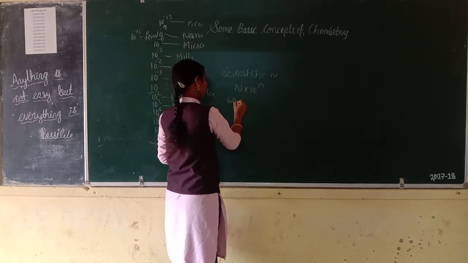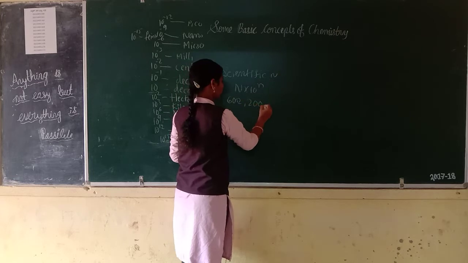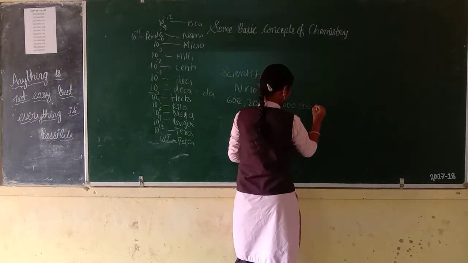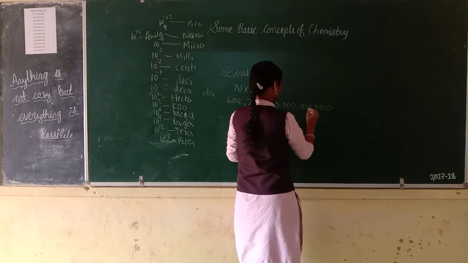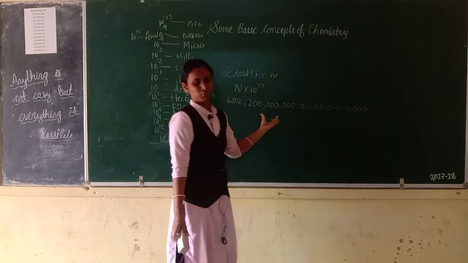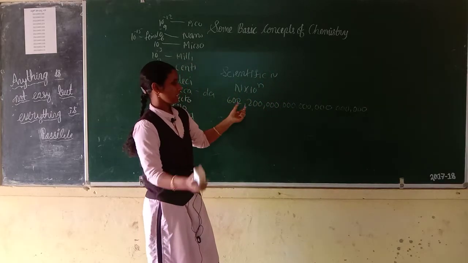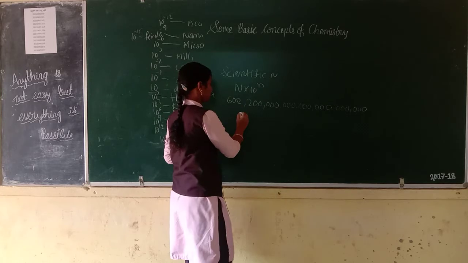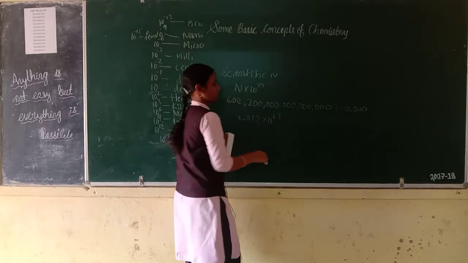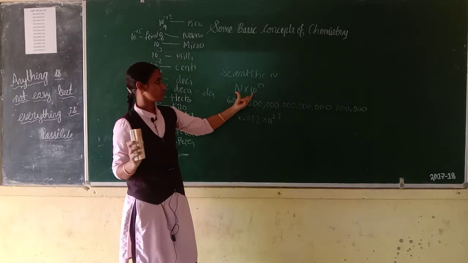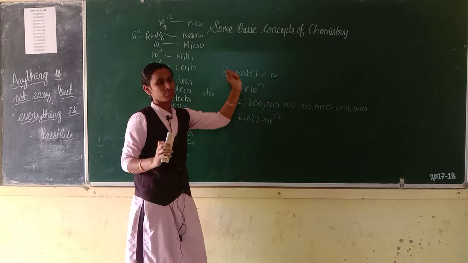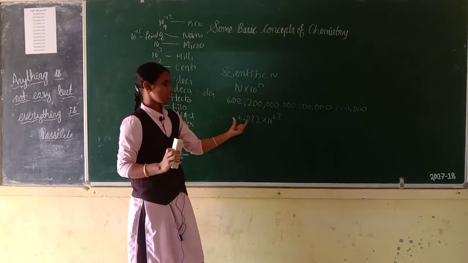Means this is difficult to read, so write in a scientific method, that is 6.022 into 10 to the power of 23. This is a scientific method or scientific notation. Means N into 10 to the power of n.